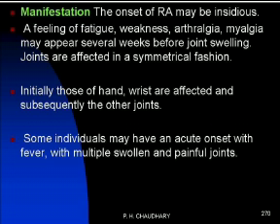Joints are affected symmetrically. Initially the hands and wrists are affected and subsequently the other joints. Some individuals may have an acute onset of fever with multiple swollen and painful joints. Other than this, the main symptoms are fatigue, weakness, myalgia, of firstly the bones of the hand and wrist, and subsequently the other joints, that is the knee joint, elbow joint, like that.